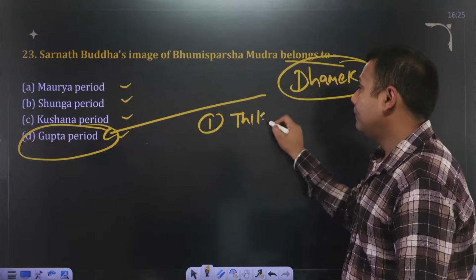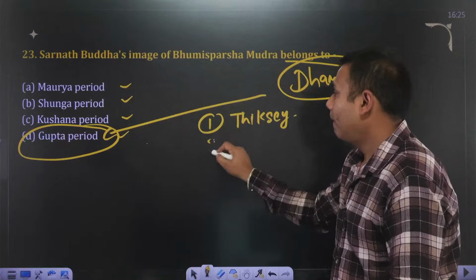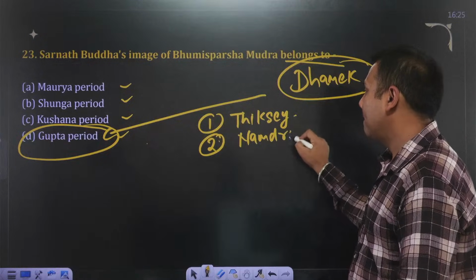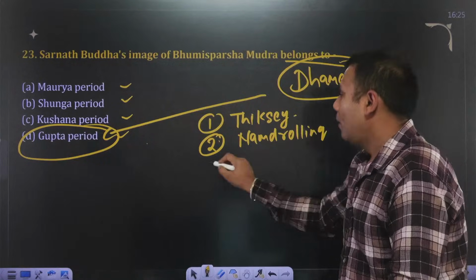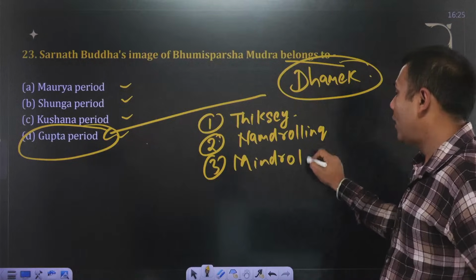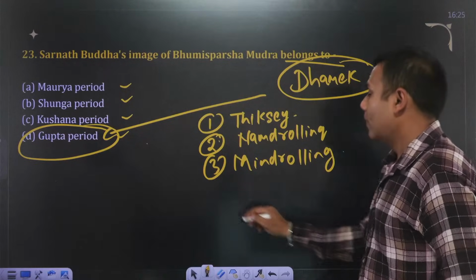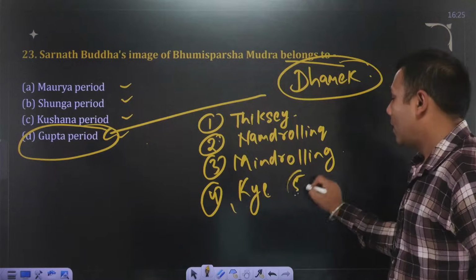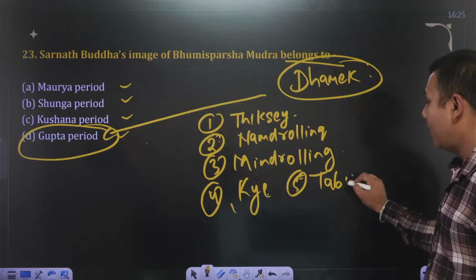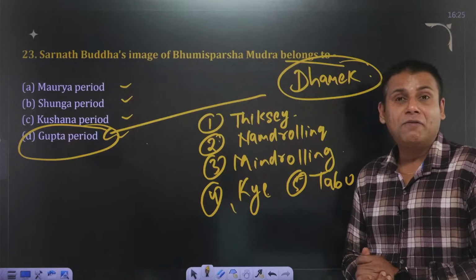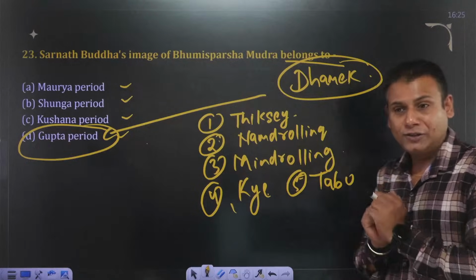Thikse Monastery, then Namdroling, Mindrolling, all these are monasteries, okay? Tabo Monastery is very important from the exam perspective because it is often referred to as the Ajanta of the Himalayas.